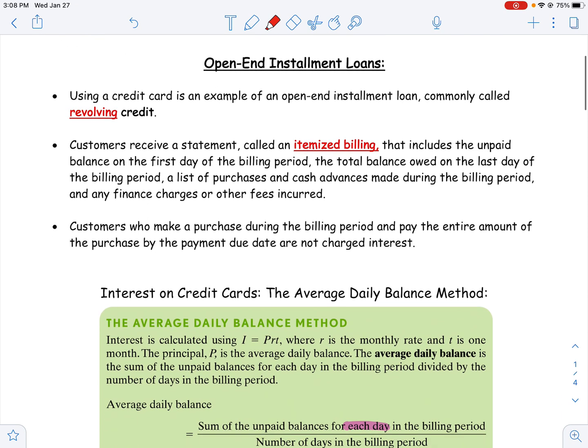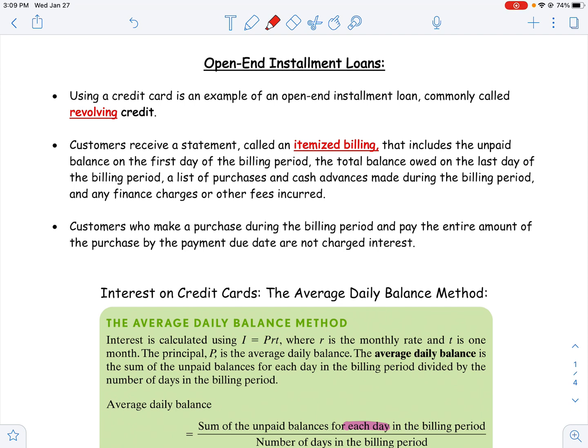Now we're going to talk about credit cards in this section, where credit cards are an example of an open-ended installment loan, commonly called revolving credit. Customers receive a statement called an itemized billing that includes the unpaid balance on the first day of the billing period, the total balance owed on the last day of the billing period, a list of purchases and cash advances made during the billing period, and any finance charges or other fees accrued. Customers who make a purchase during the billing period and pay the entire amount of the purchase by the payment due date are not charged interest.